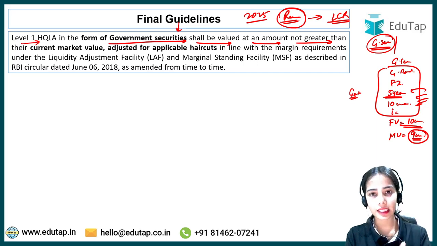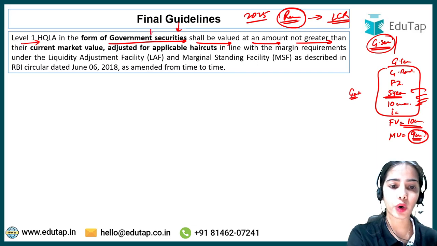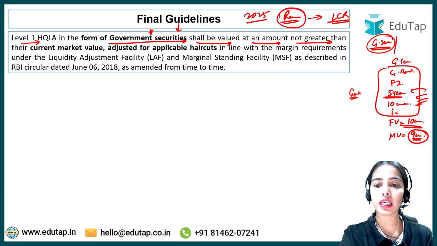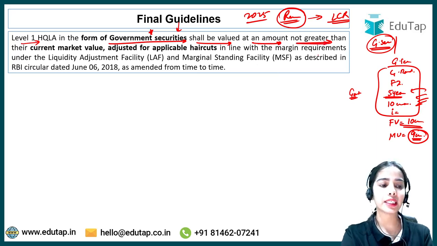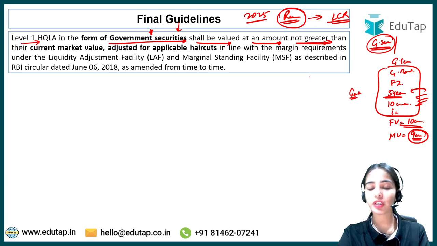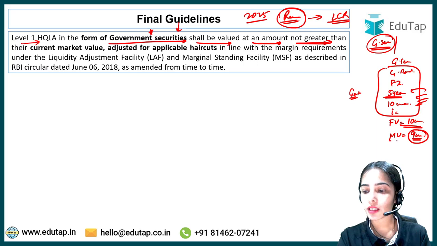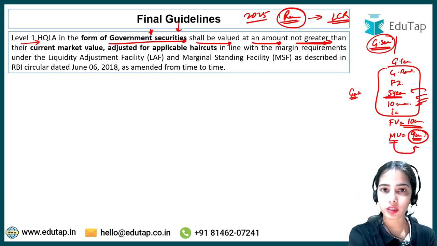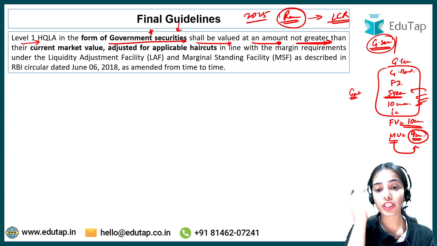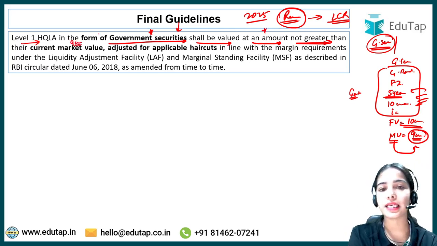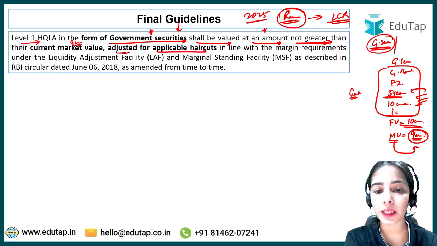So first of all, it has been said that the level 1 high quality liquid asset in the form of government securities shall be valued by the bank that is keeping this government security at an amount not greater than their current market value. Even if their face value is 10 crore, 15 crore, it doesn't matter, the market value has to be noted. So the government security shall be valued at an amount not greater than their current market value, that is, let's say 9 crore, adjusted for applicable haircut.